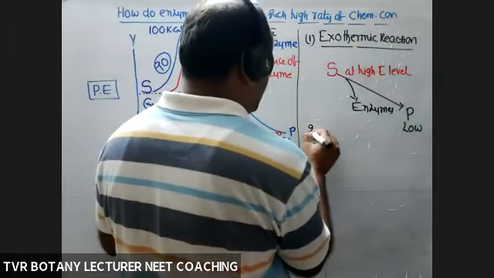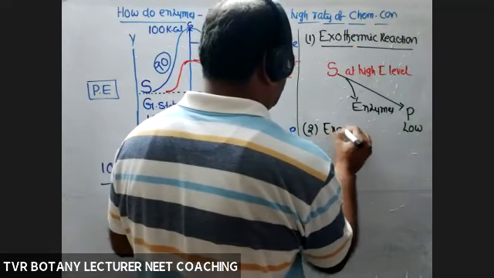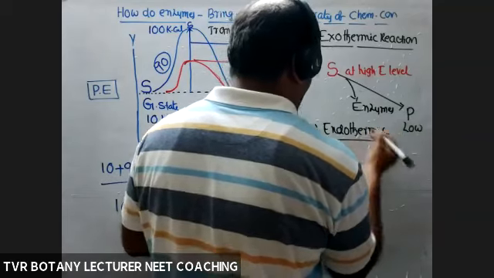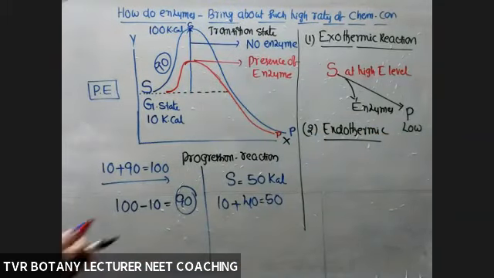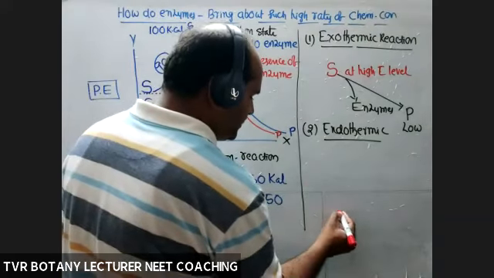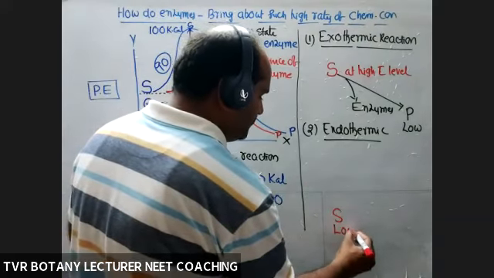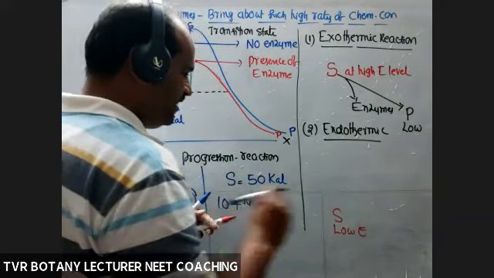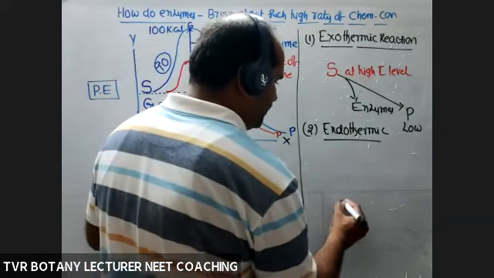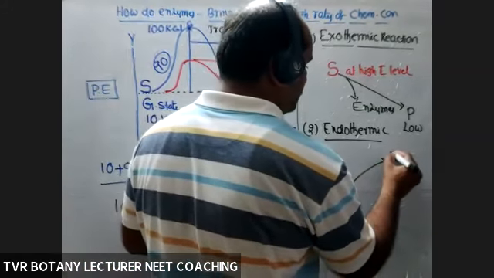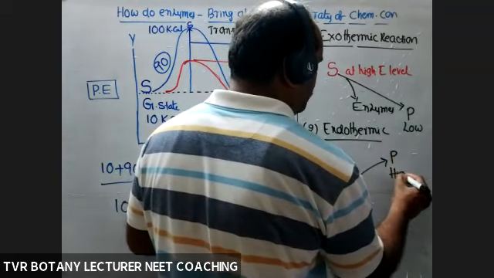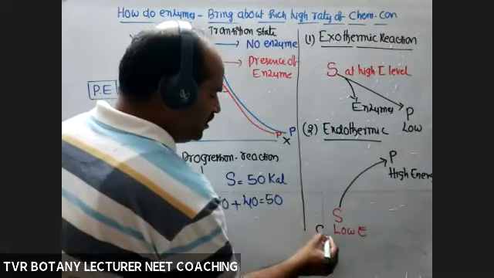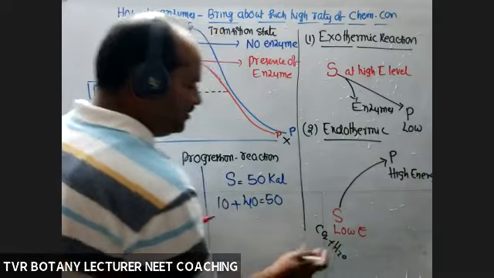And the second one, endothermic reactions. Endothermic reaction: endo means inside, exo means outside. So in this case, substrate at low energy. Energy is very less, for example, CO2 and H2O. Conversion of CO2 and H2O into glucose molecule, the product, at high energy. CO2 plus H2O is less energy or not?